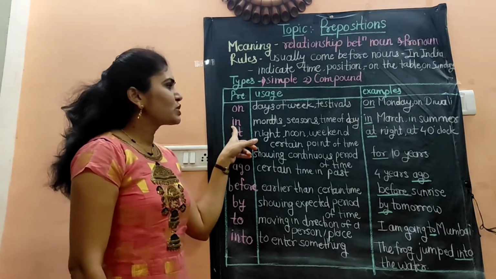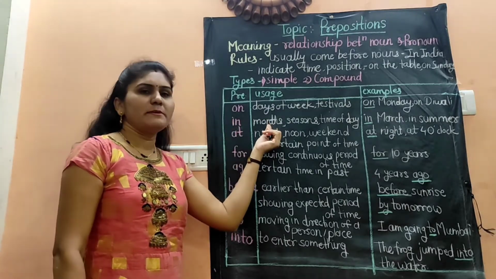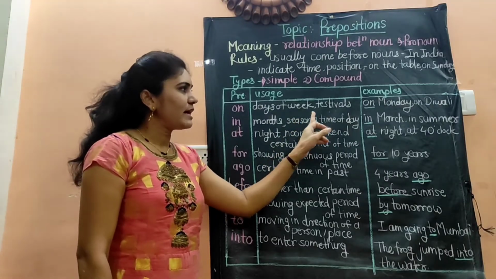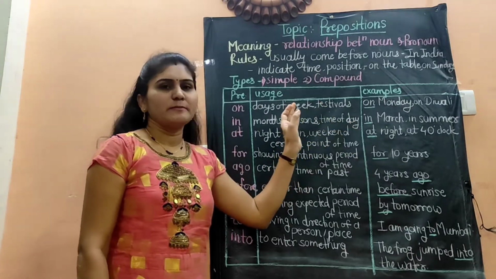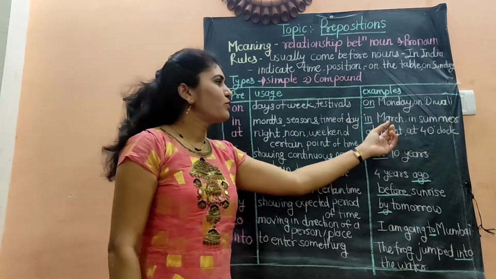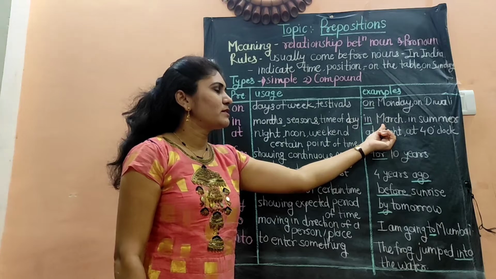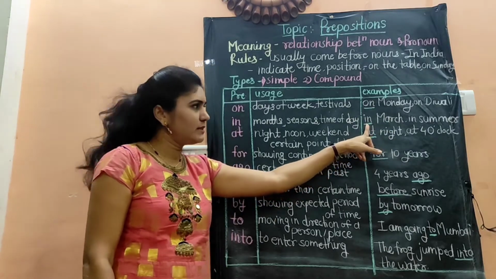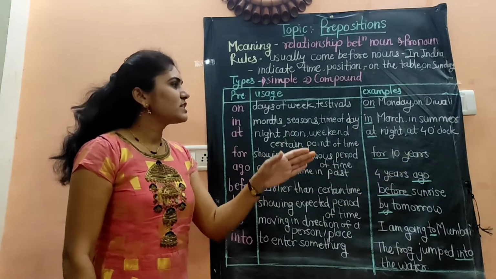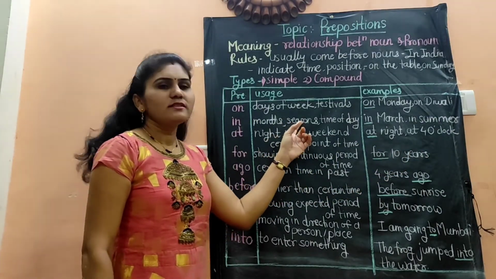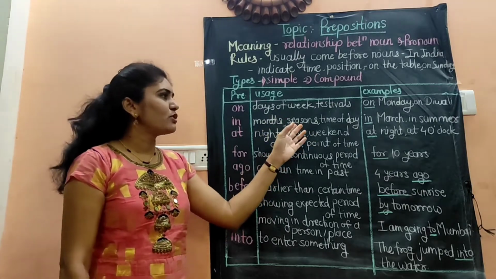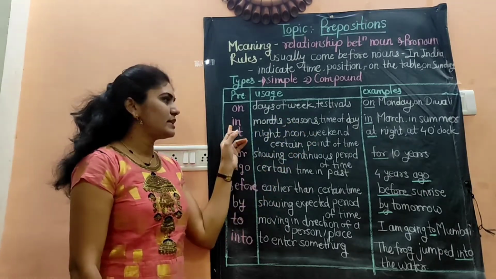Then the preposition in. We can write the preposition in while writing the names of the months, the names of the seasons and the time of the day. For example, in March. We have written here the name of a month and we have used the preposition in. In summer season, in winter season, it shows the seasons. Means by writing the names of months or seasons, we use the preposition in.